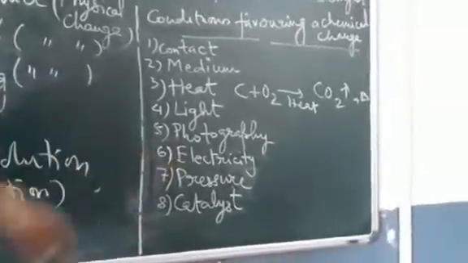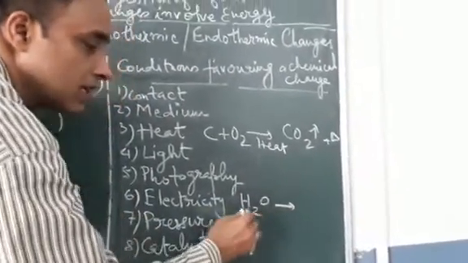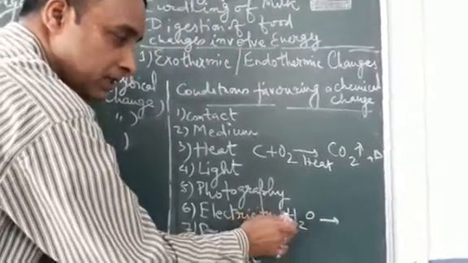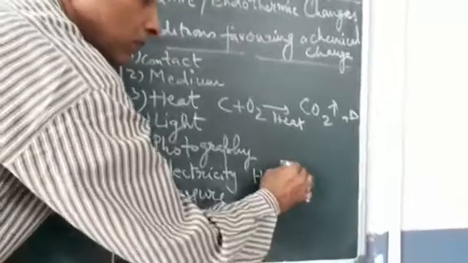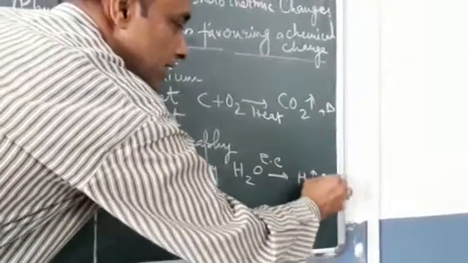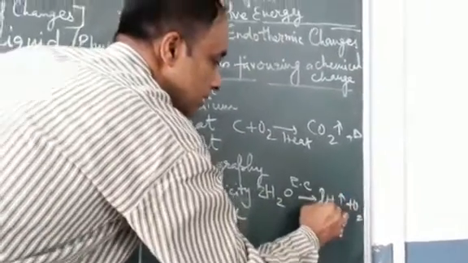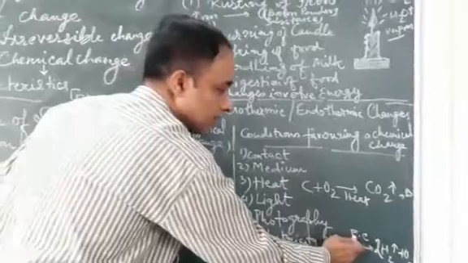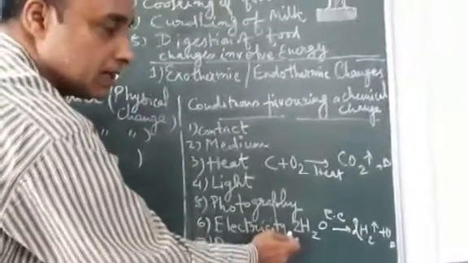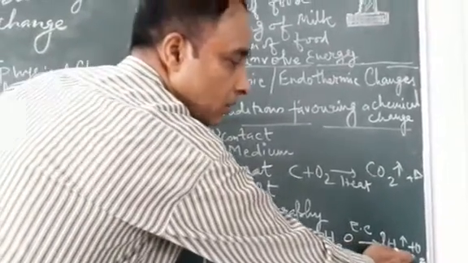Electricity. You might have seen that if you pass electric current to acidulated water, it decomposes into hydrogen gas and oxygen gas.